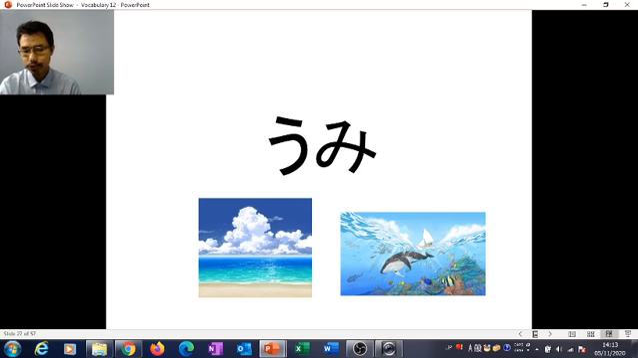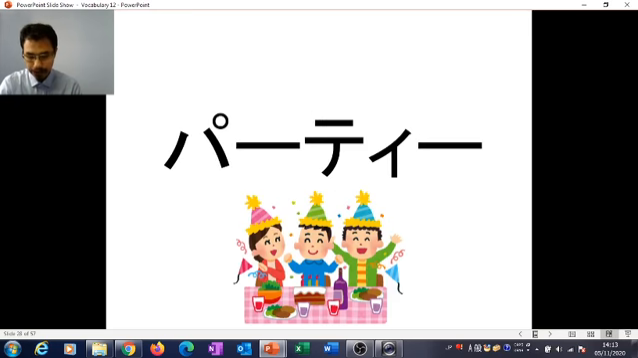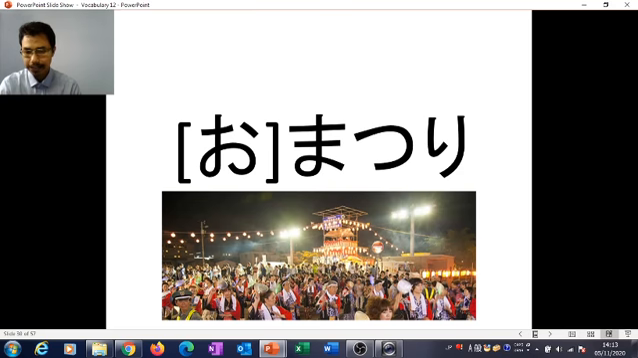If you go to the beach, sometimes Japanese people also say umi e ikimasu, even though you are actually talking about the beach. Sekai is world, party is party. The right pronunciation. Festival is omatsuri. The o is actually optional, that's why it's inside the bracket. But usually they use them together, omatsuri.